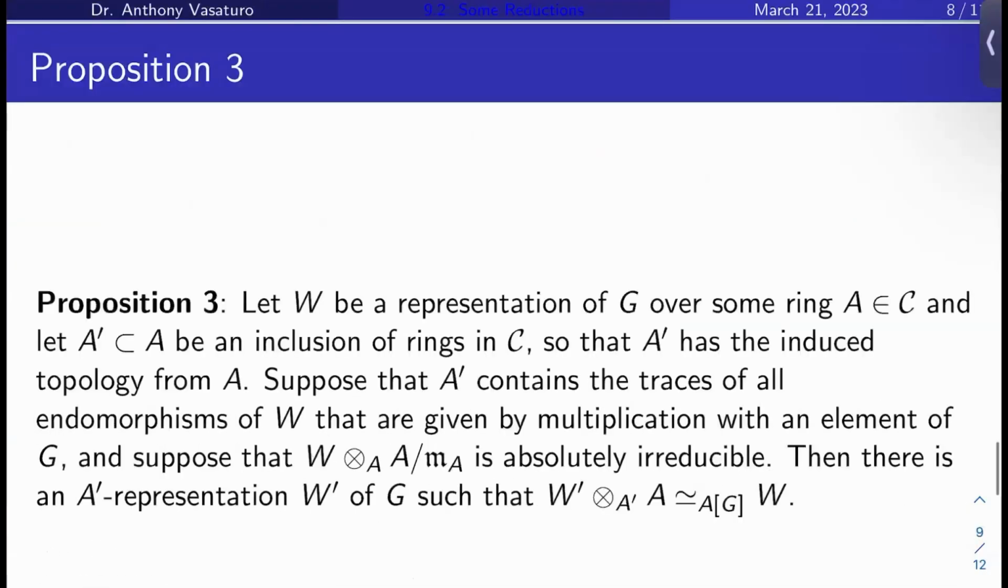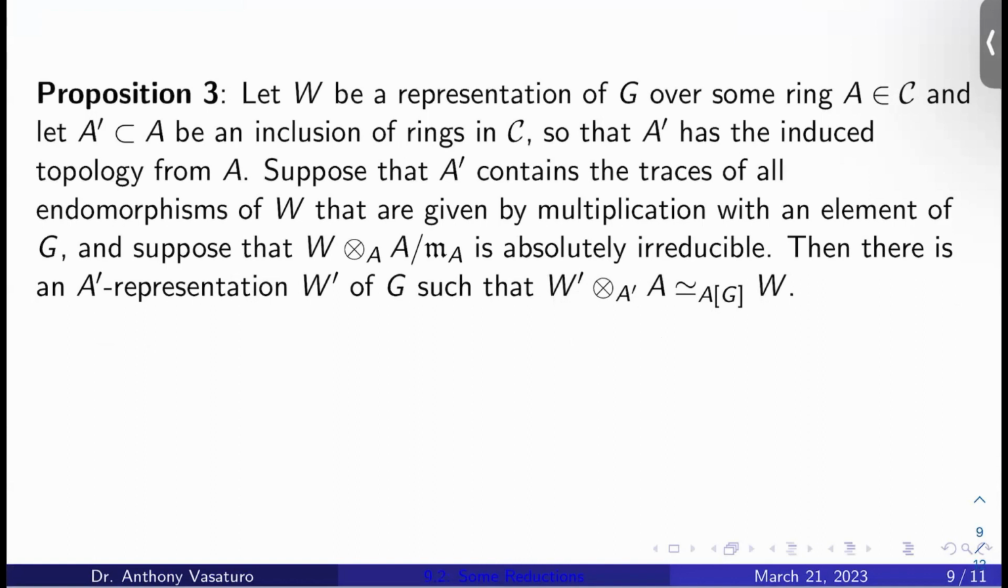Okay, so proposition 3, so here's the missing link there. We'll let W be a representation of G over some ring A in C, and we'll let A' ⊂ A be an inclusion of rings in C so that A' has the induced topology from A. Suppose that A' contains all the traces of all endomorphisms of W that are given by multiplication with an element of G. Okay, so this is the same subalgebra we just considered. And we'll suppose that W tensor A/m_A over A is absolutely irreducible. Then yes, there is an A' representation W' of G, such that W' tensor A over A' is isomorphic over AG to W, as expected.